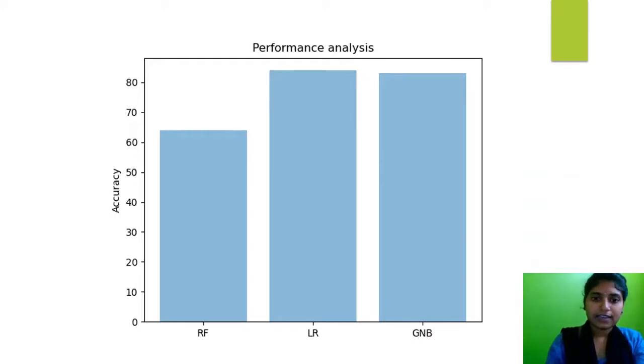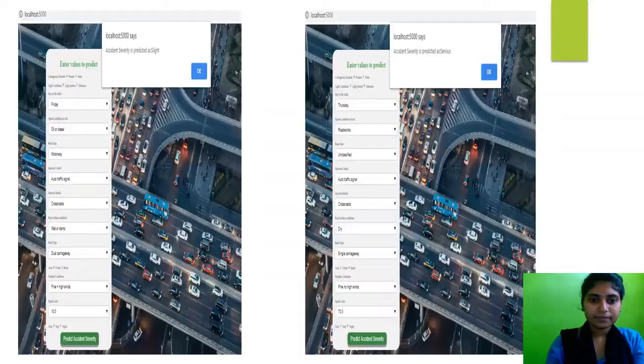Next, this is the graphical representation of our algorithms comparison. See, this is the random forest algorithm at 65, logistic regression with an accuracy score of 84, and Gaussian naive Bayes at 83. These three are very strong classifiers, right? Among these we are getting the accuracy score of 84% for logistic regression. And this is the output we have predicted for the accident severity.